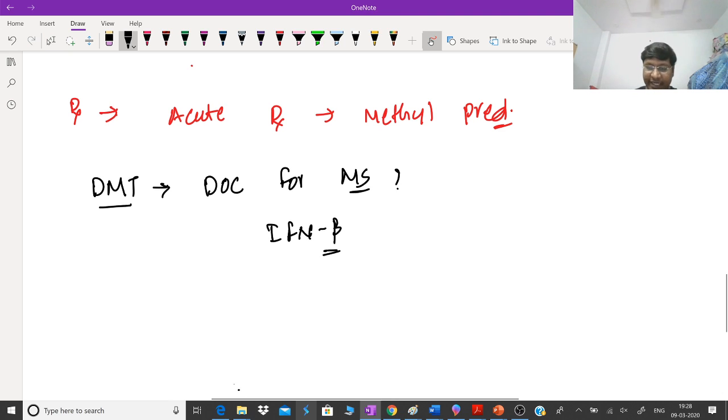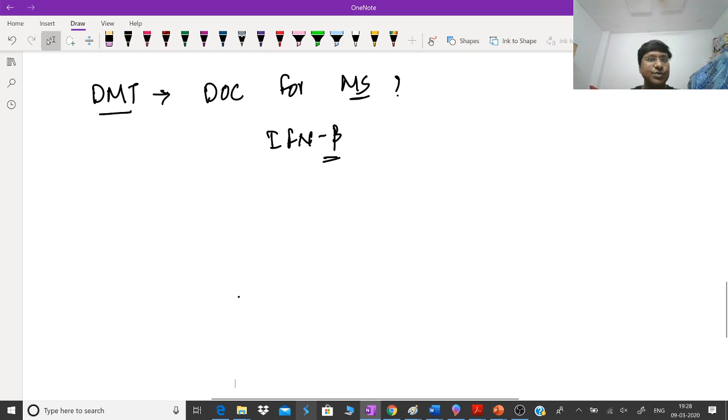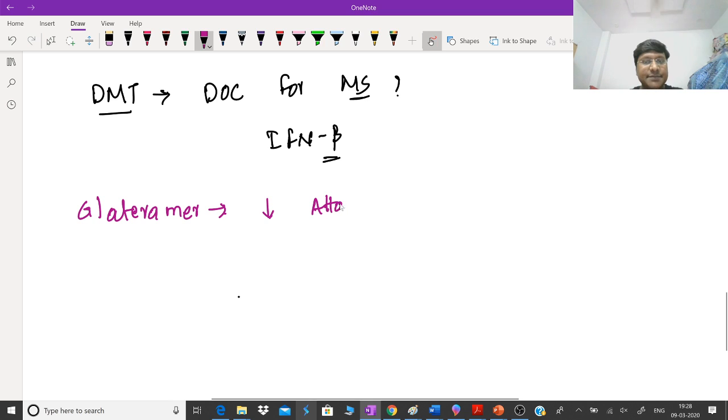Okay, now let me give you an idea of the other drugs also. We have other drugs which include glatiramer acetate. Now where do we use glatiramer acetate? The advantage of glatiramer acetate is that it will reduce the attack rate in RRMS type of multiple sclerosis, that is relapsing remitting multiple sclerosis, right? There we use this particular glatiramer acetate.